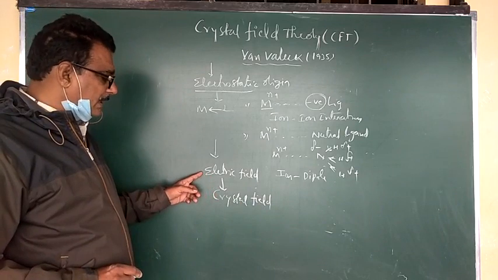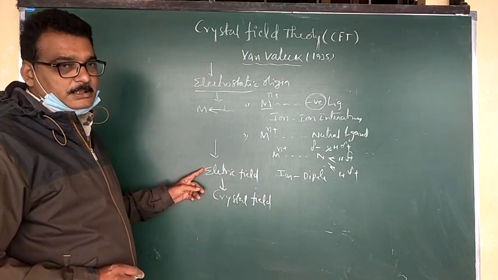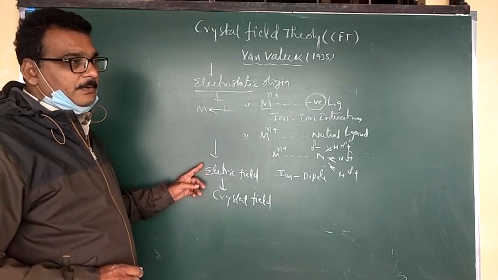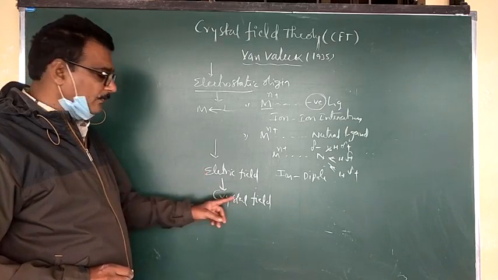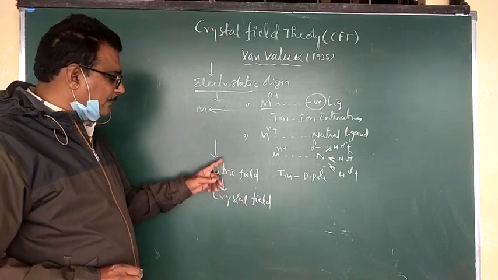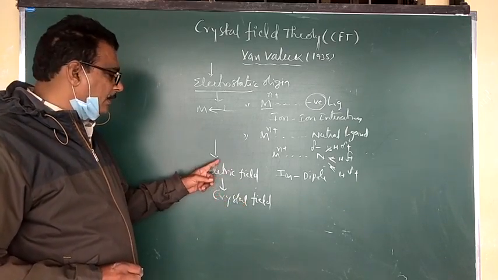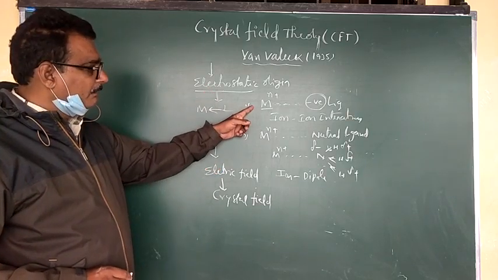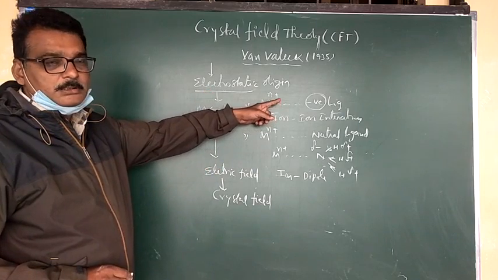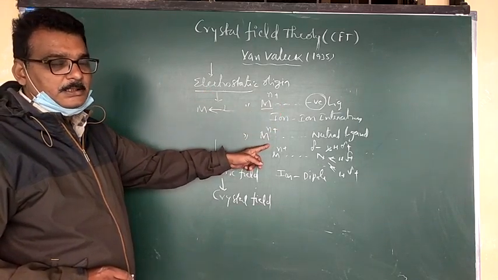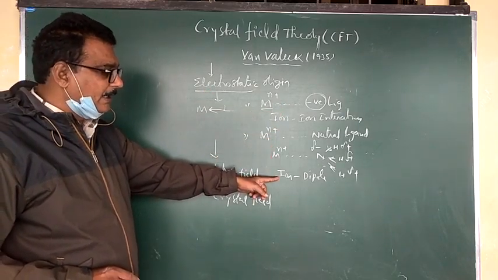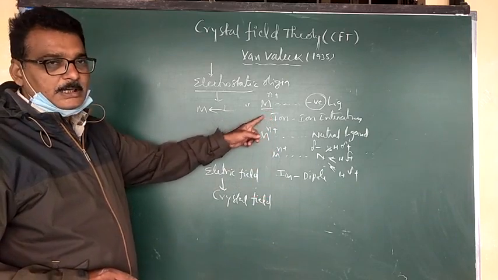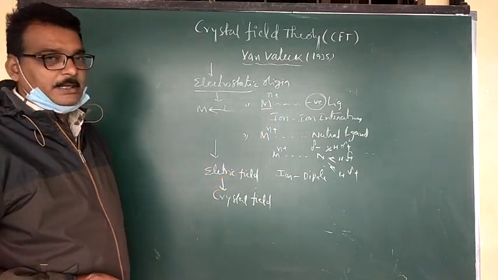Generally, metals have a crystalline nature, crystal solids, so it is called the crystal field. The crystal field comes from the electric field, and the electric field comes from the electrostatic origin, because the metal is bonded with negative or neutral ligands. Neutral ligands give ion-dipole interaction, and negative ligands give ion-ion interaction.